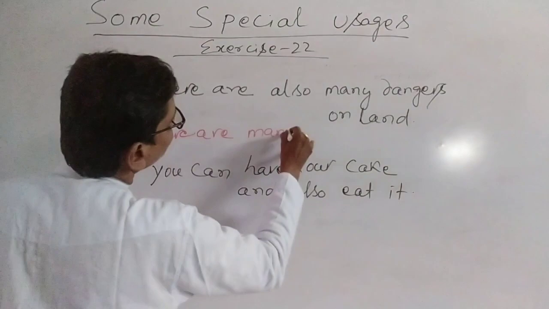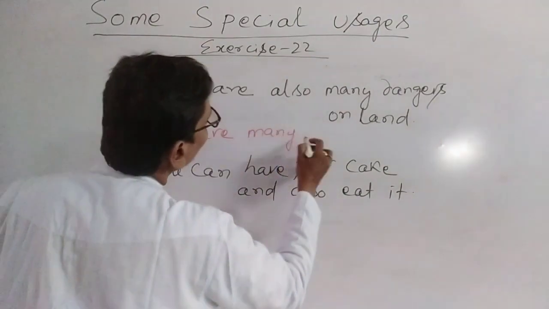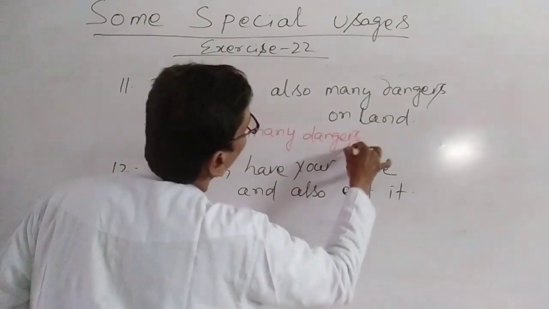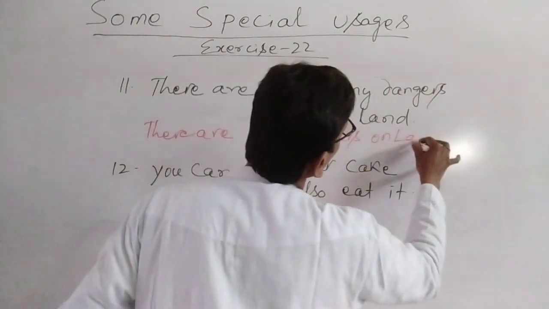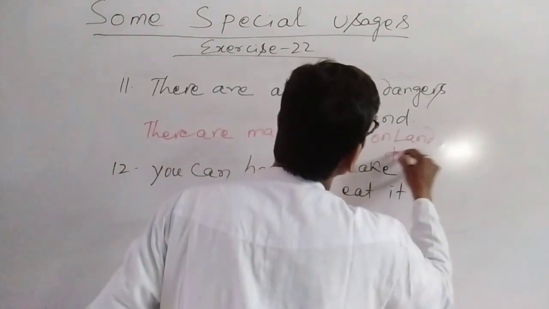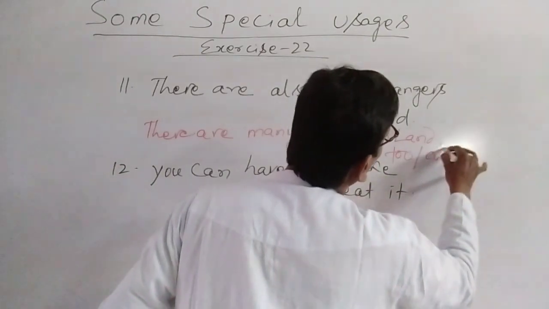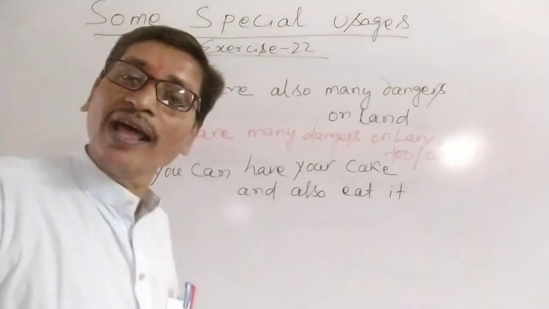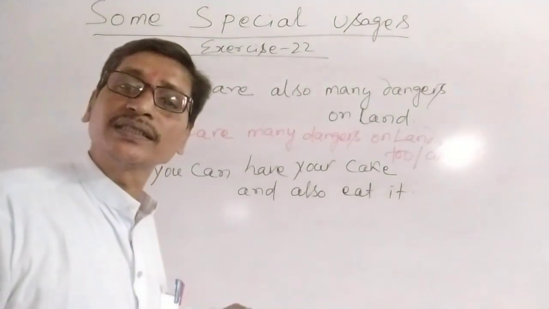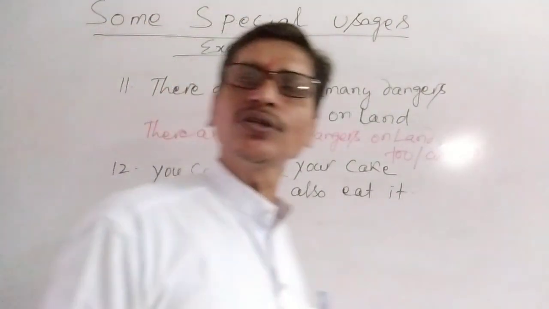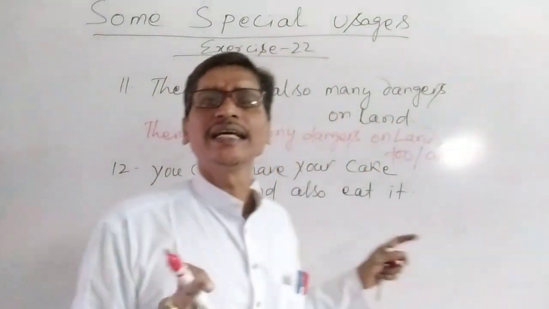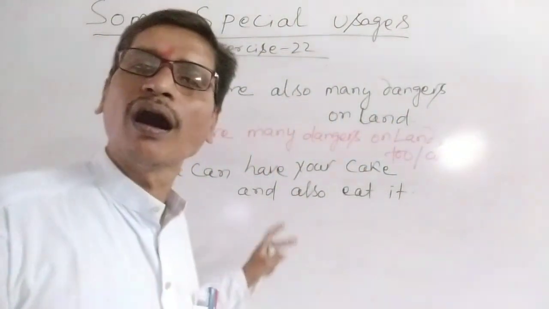There are many dangers on land too, or as well. There are many dangers on land as well. There are many dangers on land too. Understood? So we have used too or as well instead of using also.